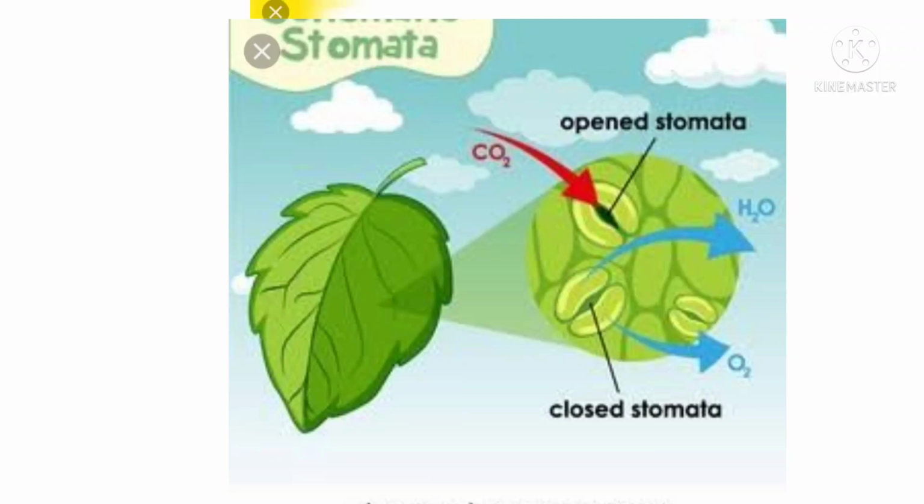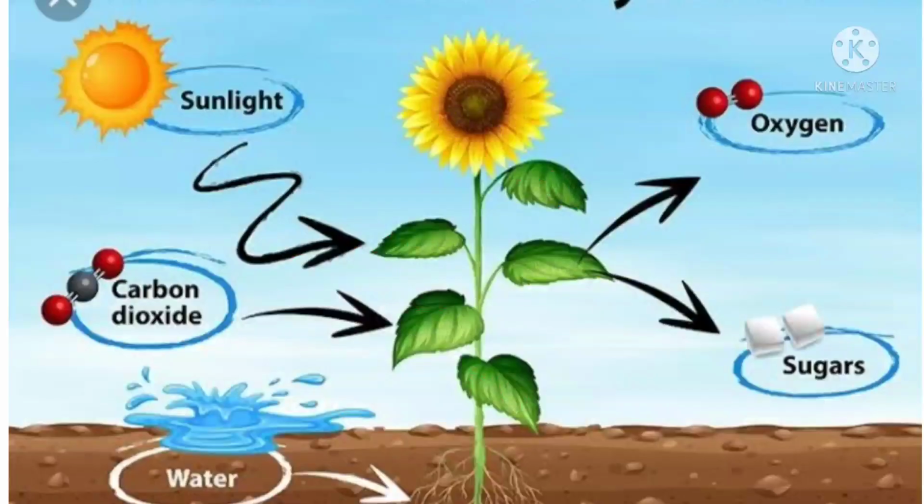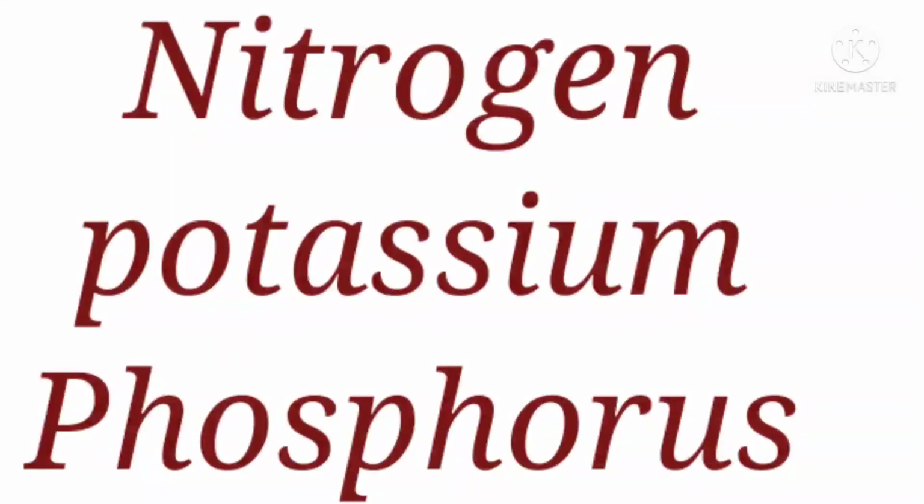Yes, children. Plants produce sugar first, which is converted to starch, and then other compounds as well. But plants need other nutrients in smaller quantities to do this. Nutrients needed are nitrogen, potassium, and phosphorus.